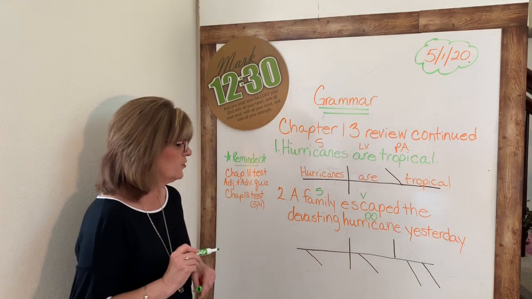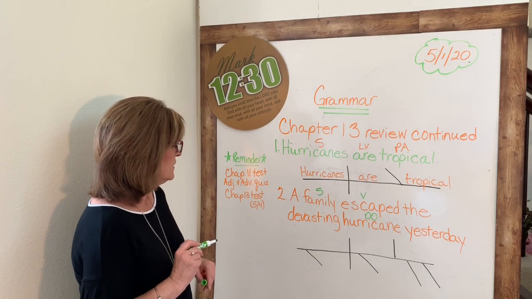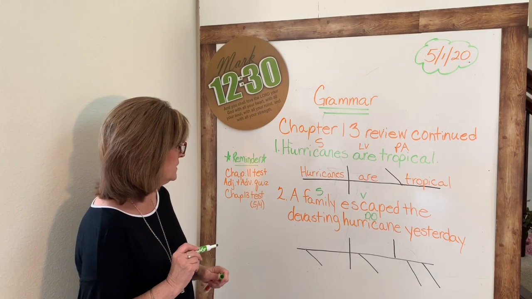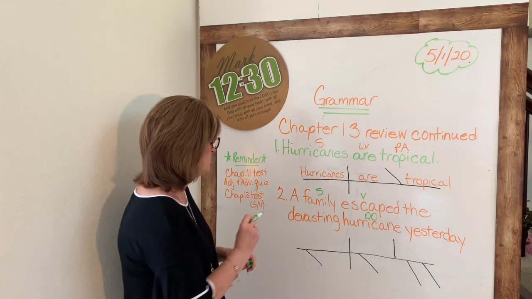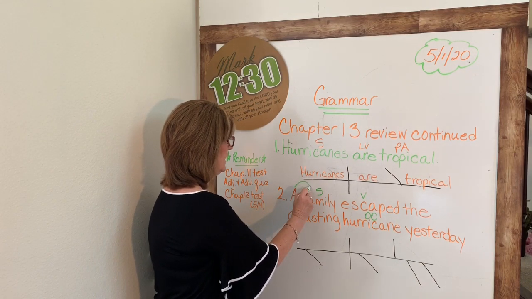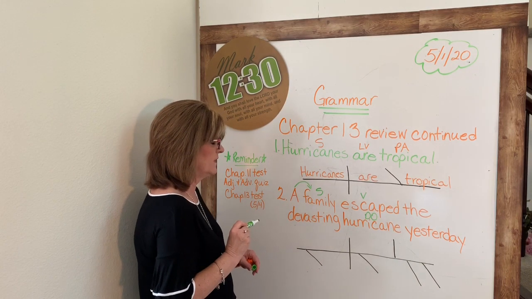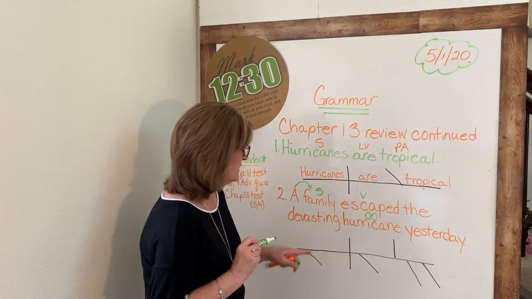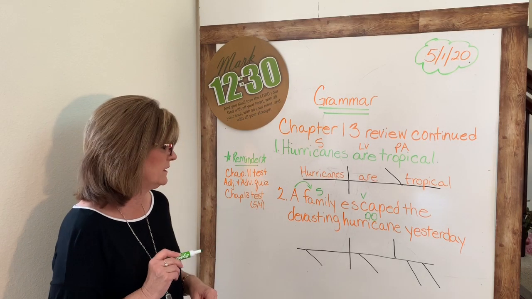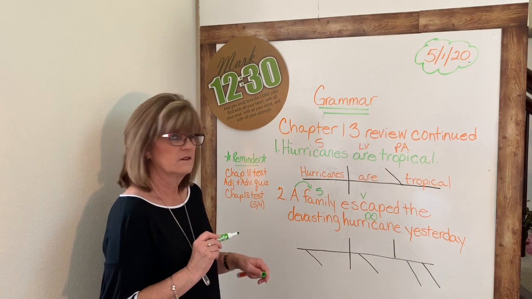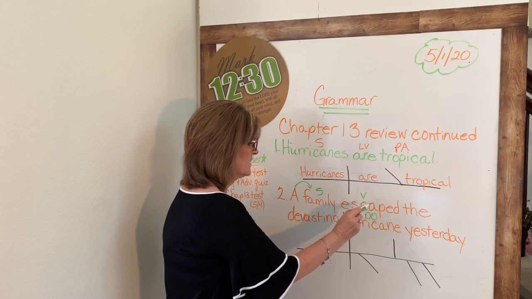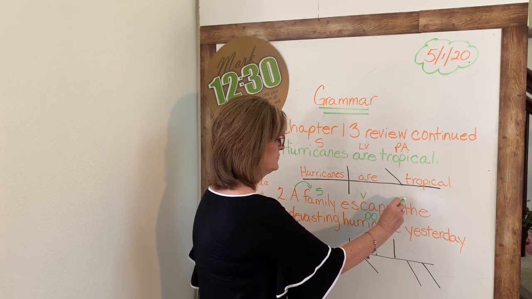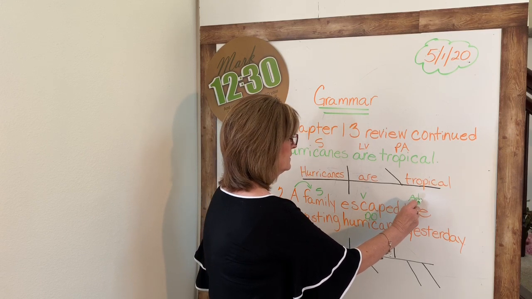Okay, now we can look for adjectives or adverbs. So when we look, we see the subject family, that's a noun. Anything describing family? Right, a family. A describes family. Okay, then we look at hurricane. Anything describing hurricane? Okay, right. It's the hurricane. I'm going to have to draw a really long arrow if I draw it, so I'm just going to write adjective there.